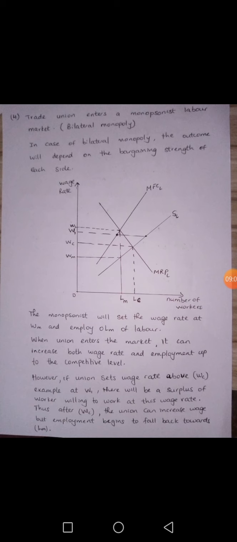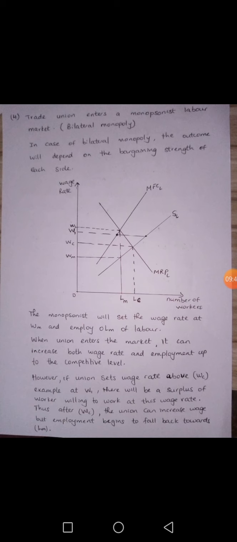But if the union increases the wage rate beyond WC, there will be an excess supply of labor, and at the same time, the number of workers employed will decrease, because the number of workers employed will be determined by the marginal revenue product of labor. So the number of workers employed will decrease. At W1, for example, there will be an excess supply of labor, and the number of workers employed will be less than the competitive level.